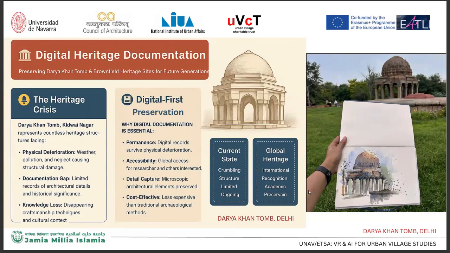Digital heritage documentation. The heritage crisis is basically it's facing physical deterioration, which is weathering, pollution, and neglect, which is causing the structural damage. There is a documentation gap, limited records of architectural details and historical significance. Knowledge loss, disappearing craftsmanship techniques and cultural context.